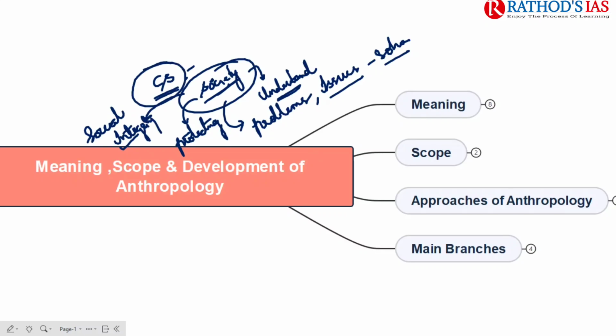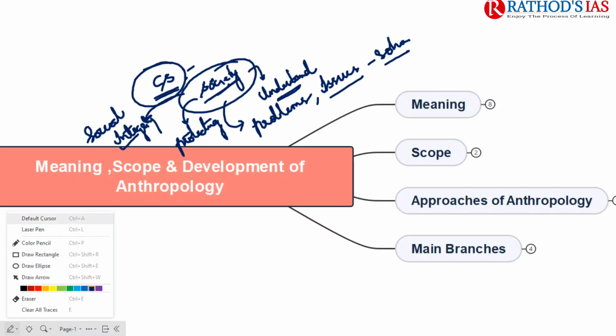As a civil servant, you have to play an important role in understanding the perspective of society, and also understand the problems which are prevalent in the society, deal with the issues people are facing and come up with solutions. So anthropology is a very important aspect for a civil servant. And now let us try to see the scope.